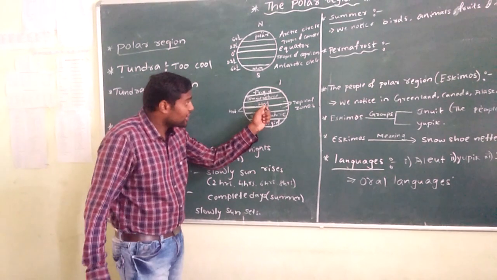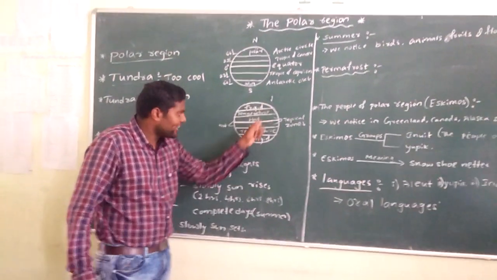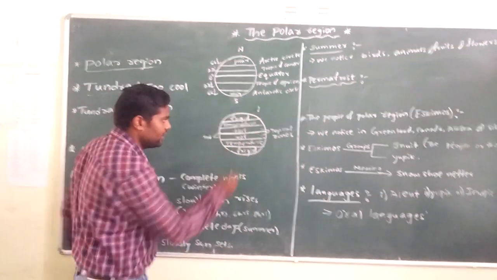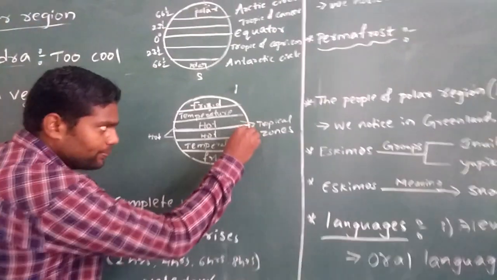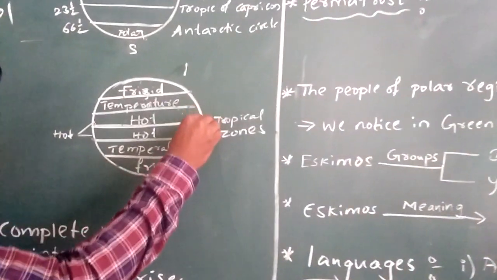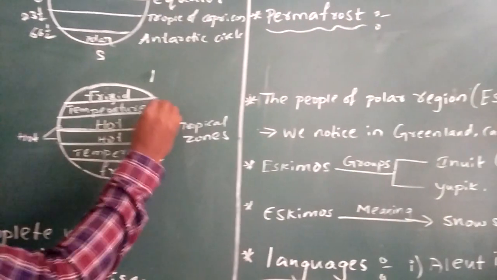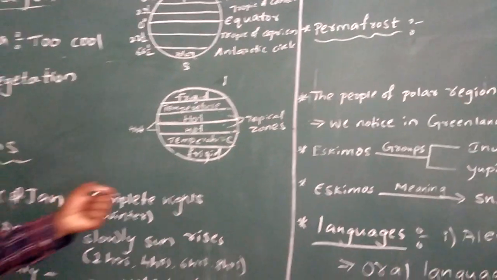And places which are far away from the equator, if you see the temperature zones on the north pole and south pole, it is a little bit far away from the equator. You see, it is the equator. So if you go towards the south, sun rays may not fall vertically. If you go in the north direction, sun rays may not fall vertically. So slowly some temperature may decrease.